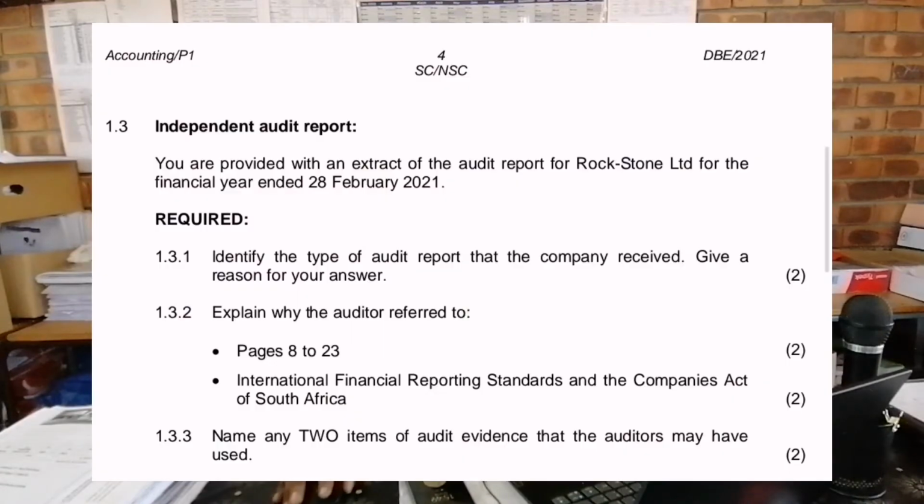I think we understood what is happening here. They mentioned quite a number of things that the auditors have mentioned here. So let's see how questions will look. 1.3.1, identify the type of audit that the company received. Give a reason for your answer.